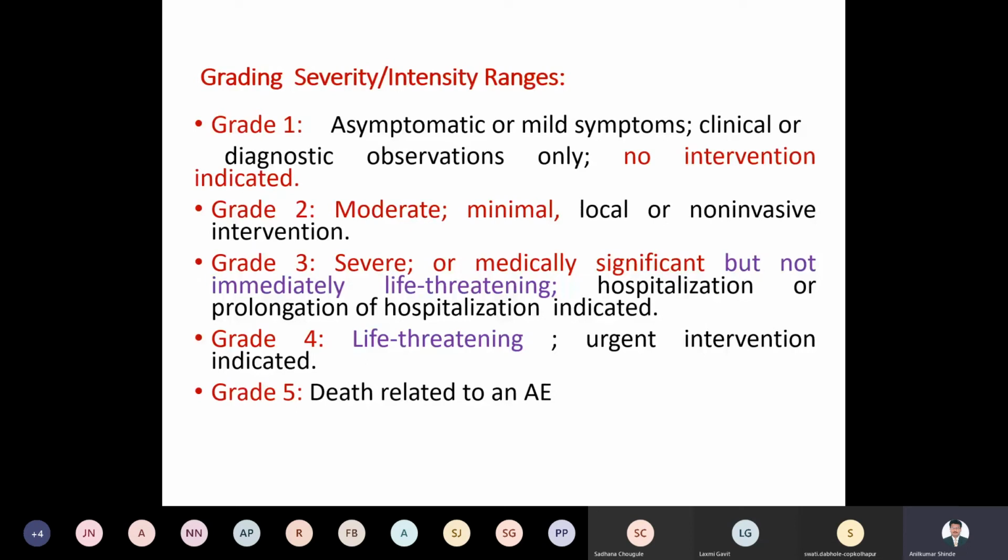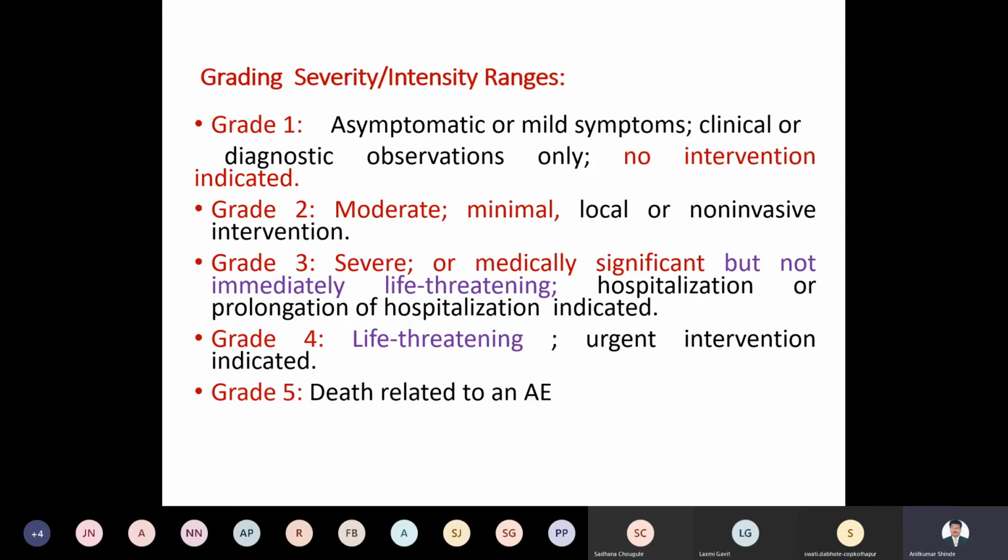Grade 1 is asymptomatic or mild symptoms. If the drug is administered and only mild symptoms occur, they are seen during clinical or diagnostic observation. So no intervention is indicated. Very mild effects, very mild symptoms will occur, and that category is called grade 1.